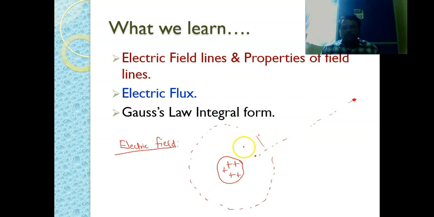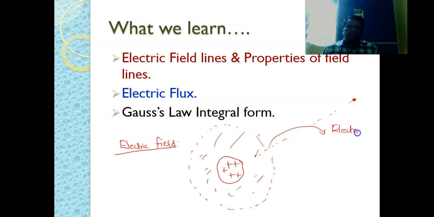So, we define the electric field as a region which is surrounded by a group of charges or a single charge, in which if another positive charge comes into the region and experiences a force, that force we call the electric field.